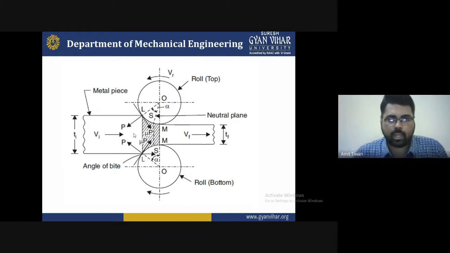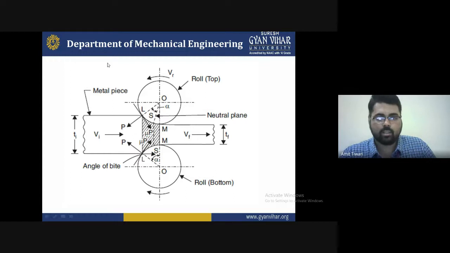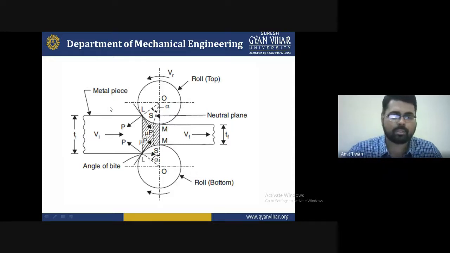Now, as you can see in this diagram, the workpiece is placed between the two rollers, the upper roller and the bottom roller. You can see they are moving in the same direction. How can you calculate the readings, or find out the standard parameters? With the help of this, you can find out about the metal piece.